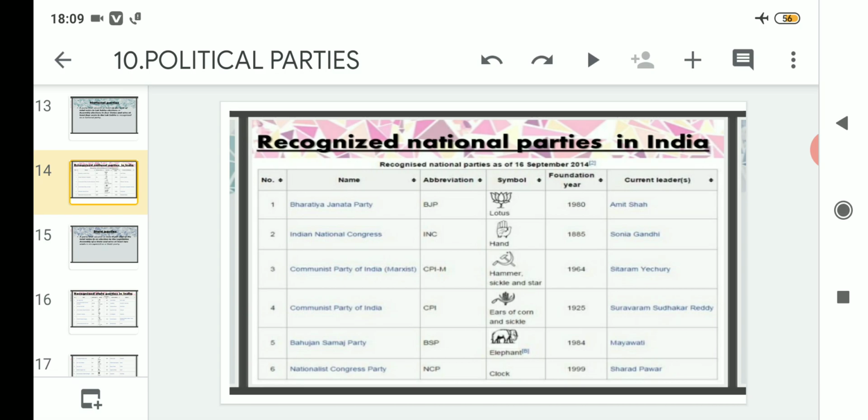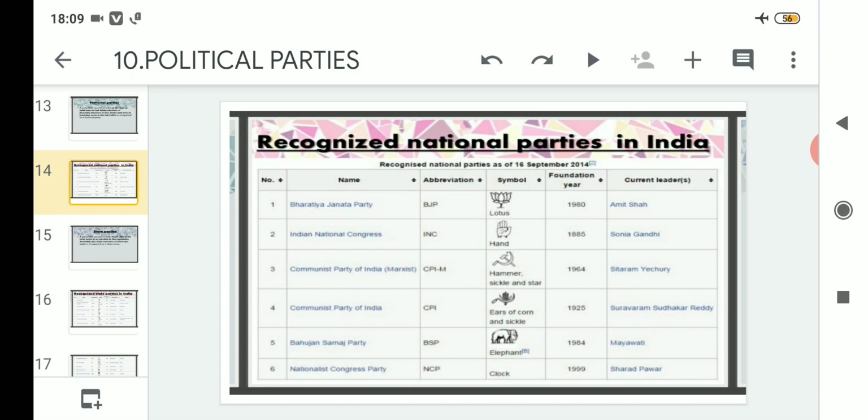Then fifth comes the Bahujan Samaj Party, which is also known as BSP, and the symbol of BSP is elephant, and the formation year of BSP is 1984, and the current leader is Mayawati, and this party is very much prevalent in Uttar Pradesh.